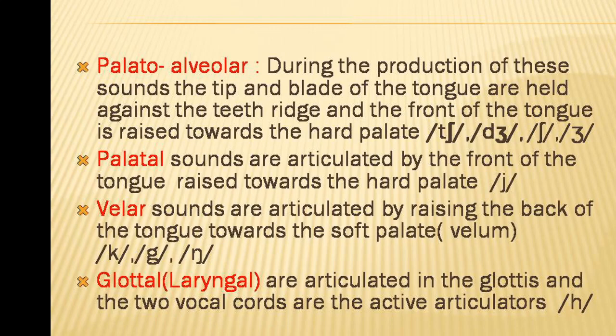Glottal or laryngeal sounds are articulated in the glottis, and the two vocal cords are the active articulators. For the sound H, the active articulators are the two vocal cords.